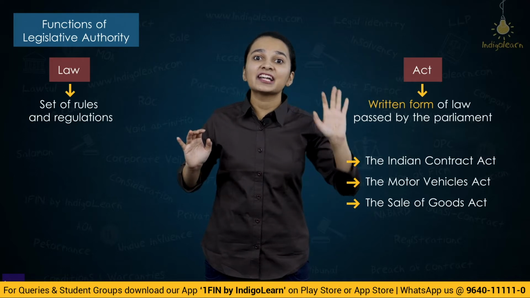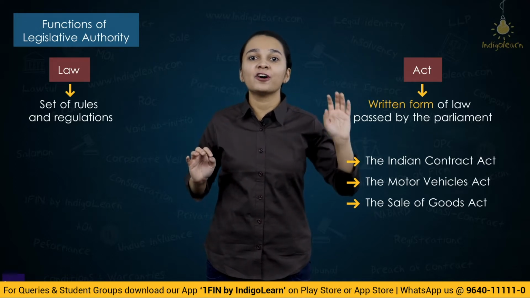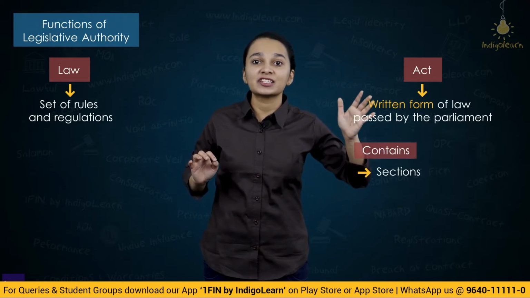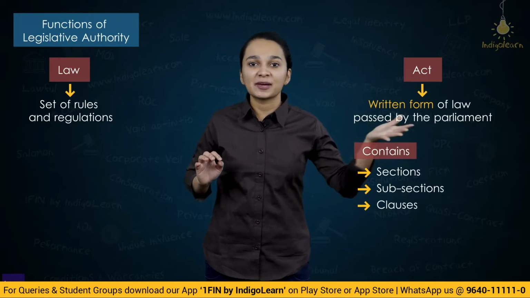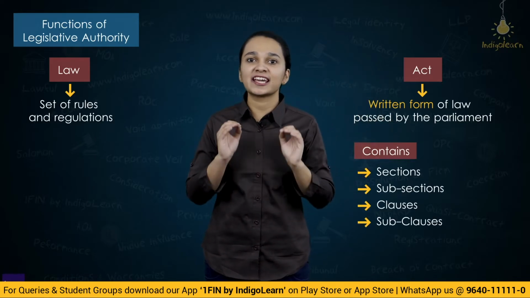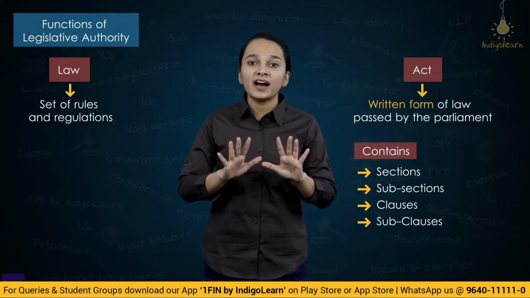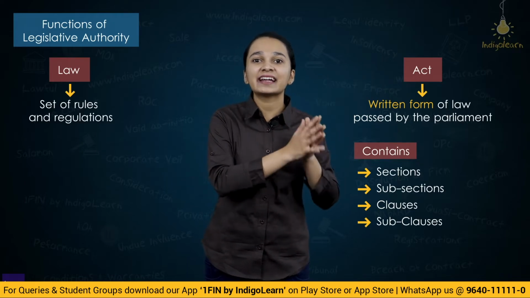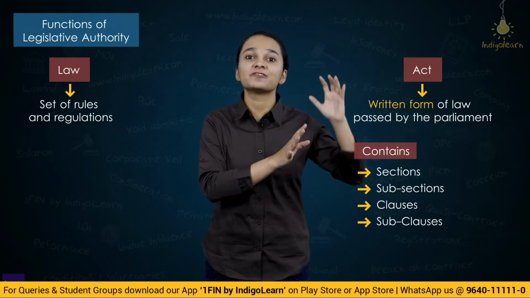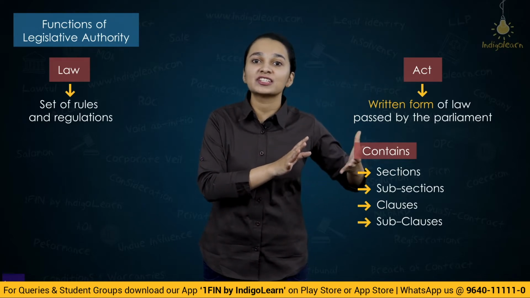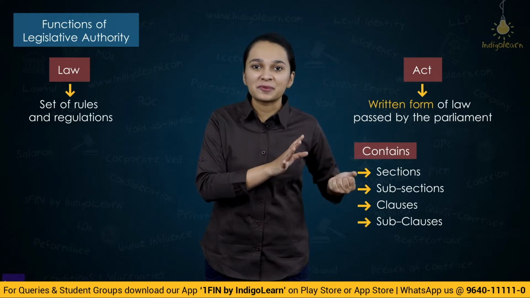An act basically consists of sections, subsections, clauses and subclauses. We'll understand what sections, subsections, clauses and subclauses are in a moment. But understand that an act is something which consists of different sections, and there are subsections, clauses and subclauses.